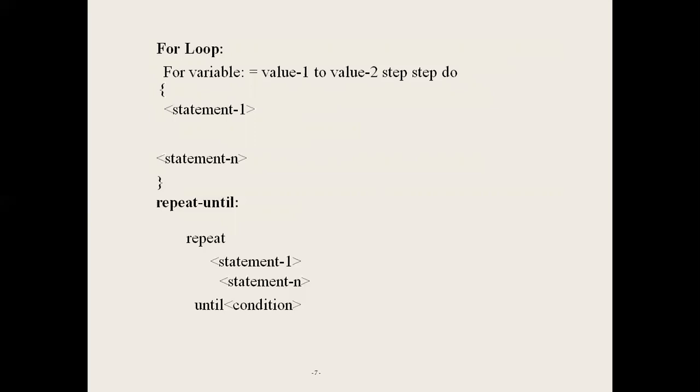The difference between the while loop and the repeat until loop is this: in a while loop, first the condition is checked, and after checking the condition, the statements are executed. But in a repeat until loop, after execution of the statements, the condition is checked. If the condition is true, again execute the statements. All the statements are executed until the condition is false.